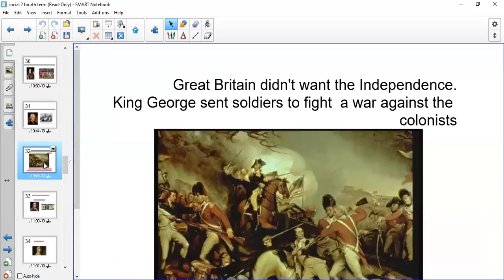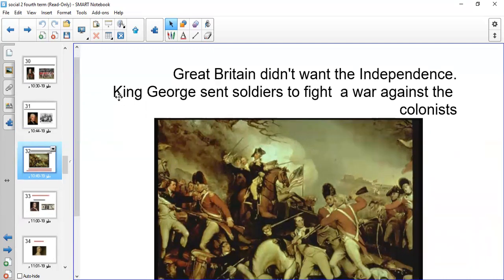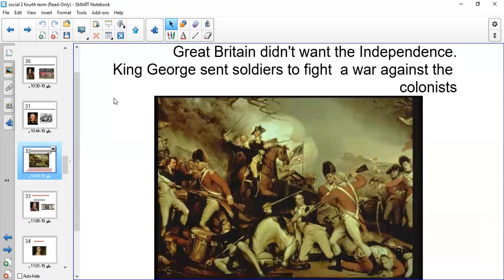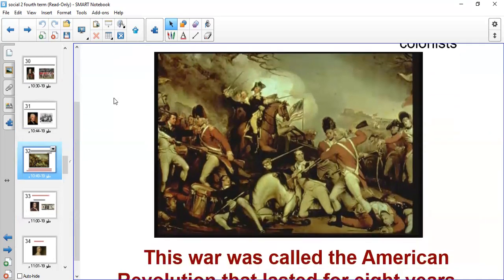But after this, when he found that they insisted on their independence or their freedom, he started to send more armies and more soldiers, but this time to fight and to kill the ones who were asking for independence. So the English or the European soldiers were sent, and they had a war with the colonists. Okay, how long did this war last?